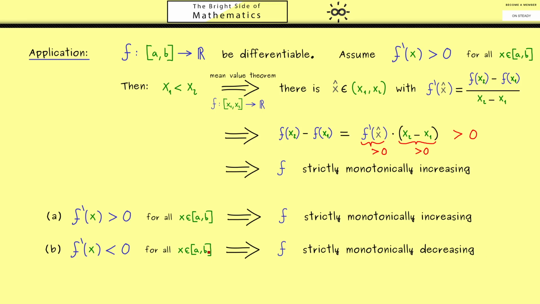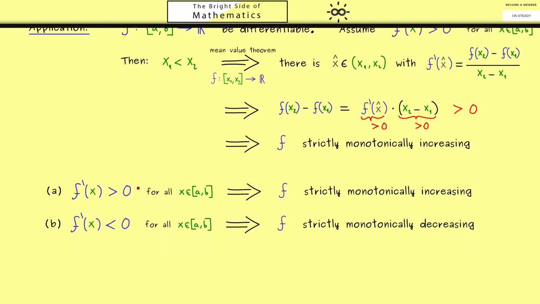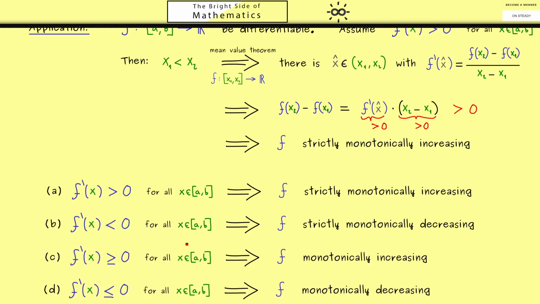In addition, we can also look at the cases where we don't have the strict inequality. This means if you look at the proof, we will also lose the strict inequality here. Otherwise, the proof works exactly the same. However, since we lose the strict inequality, we just have functions that are monotonically increasing or decreasing. Okay, with this we now have a common application for derivatives when we want to analyze functions. And of course, this will come in handy a lot later.